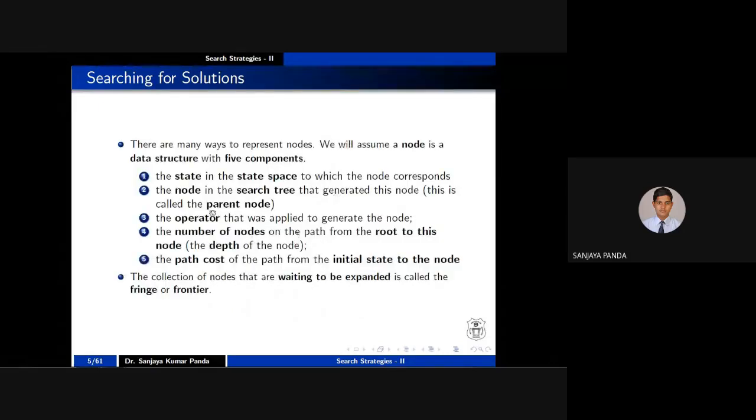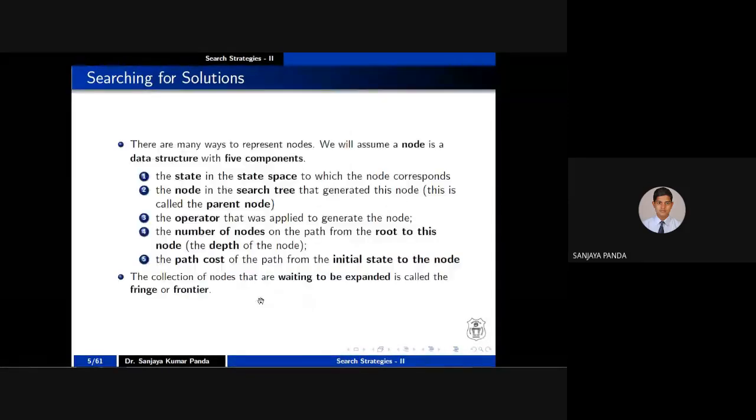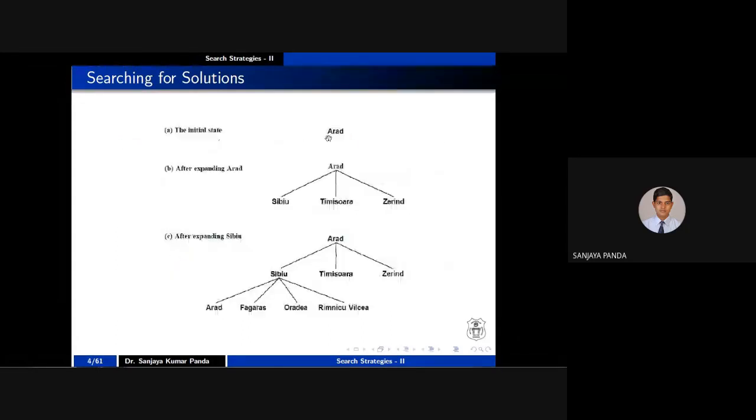Then operator, what is operator? Operator is nothing but our successor function, by which I am moving from A to S. I can move from A to S, or I can move from S to F, by applying a successor function. Fourth one is the number of nodes on the path from the root to this node. So for example, now I am present at node F. So how many nodes have we covered, or what is the total cost we have incurred in moving from my initial state to my current state F?